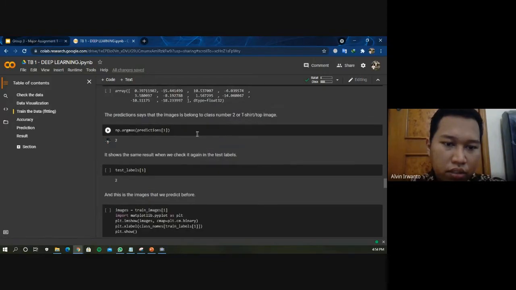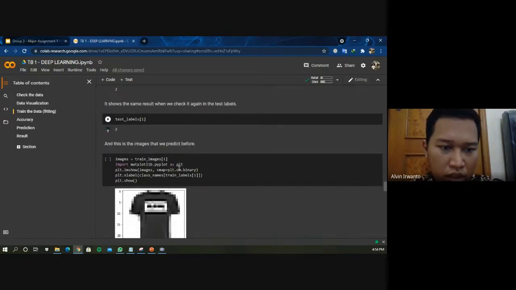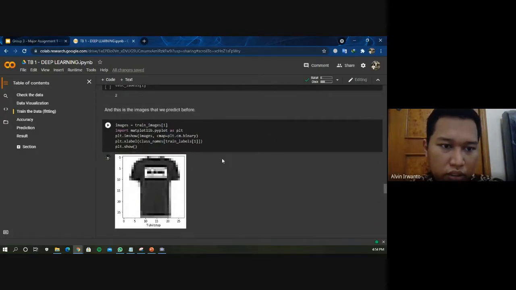And after that, we use NumPy argmax to find the highest value from the array, and it says that the image belongs to class number 2, in this case the t-shirt or top image. And if we look at the test image, it also has the same value, which is 2.